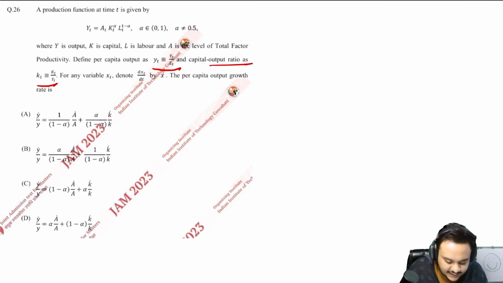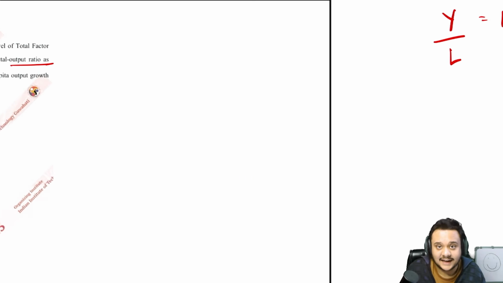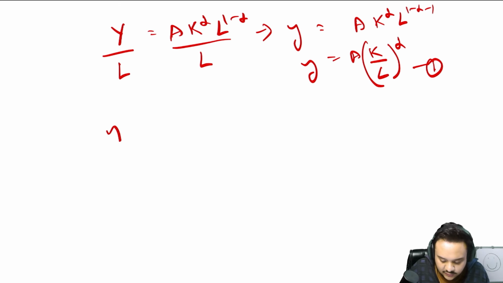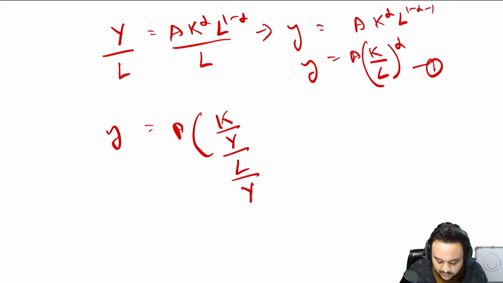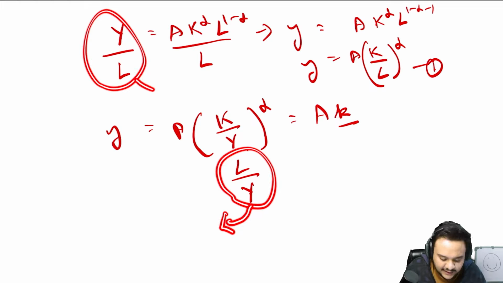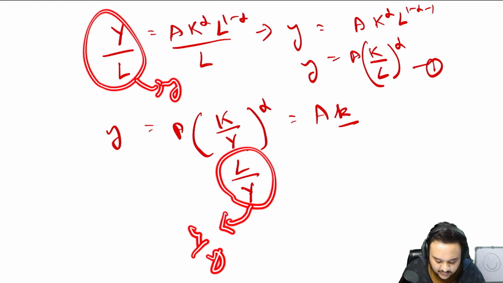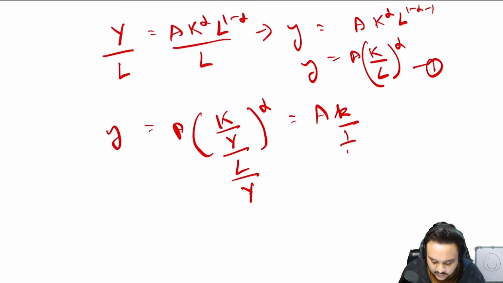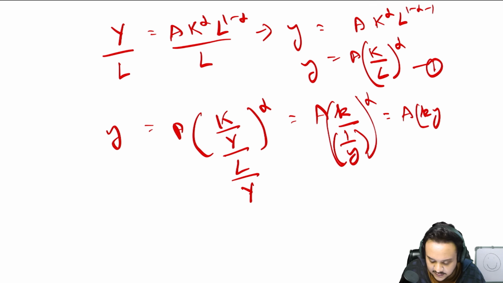You are given that K by Y is small k. So to convert this to small k, you'll write K by Y divided by L by Y, and this to the power of alpha. So a k divided by... very interesting thing again, L by Y would be what? If Y by L is y, this is just 1 by Y, right? So k upon 1 by Y, and this entire thing to the power of alpha, so just a k Y alpha.